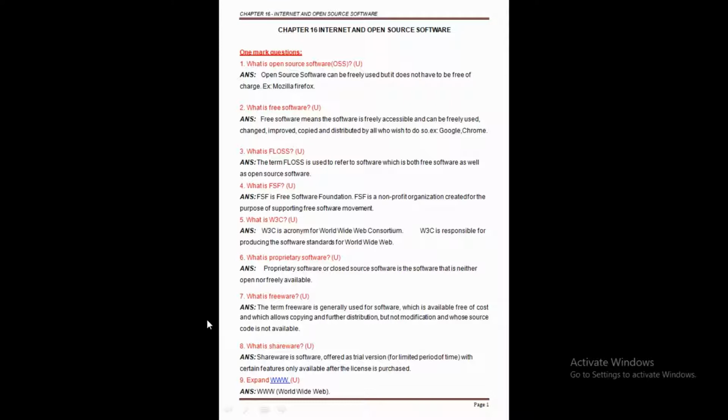Clear this point here? Some restriction is there in the use of the proprietary software, and maybe you want to do some distribution of the software to others, or maybe you want to make modification changes in the software. That means we need special permission from the supplier or the vendor. And also we can say that the source code of the proprietary software is normally not available. Clear this point here? The source code of the proprietary software is normally not available.